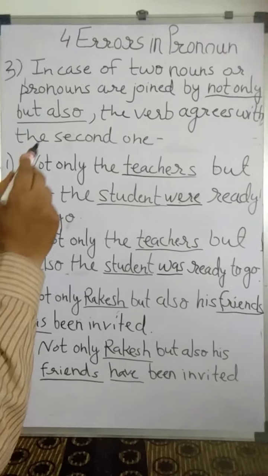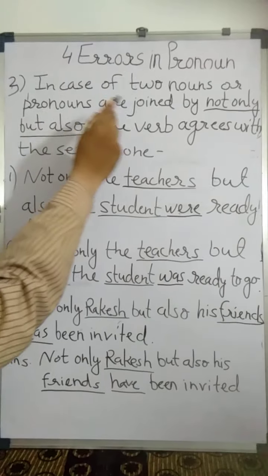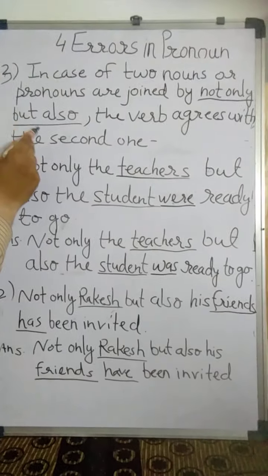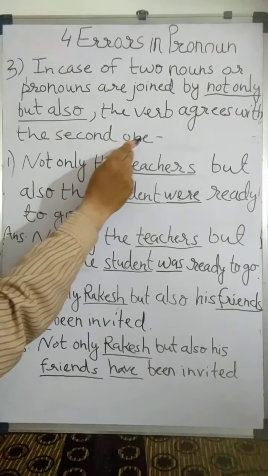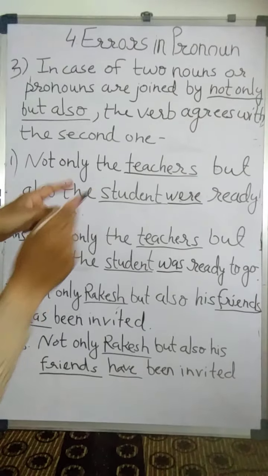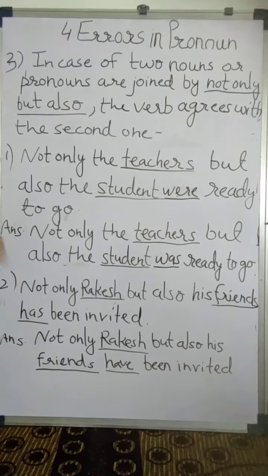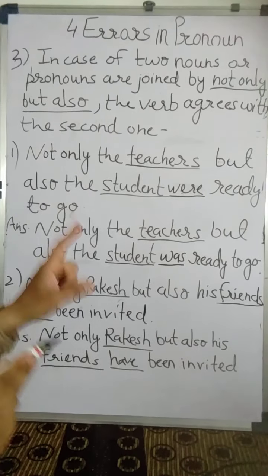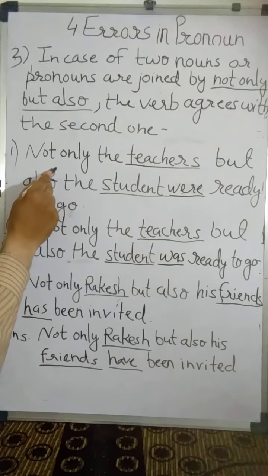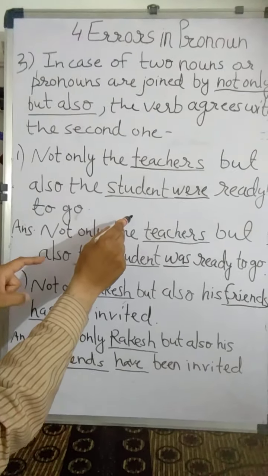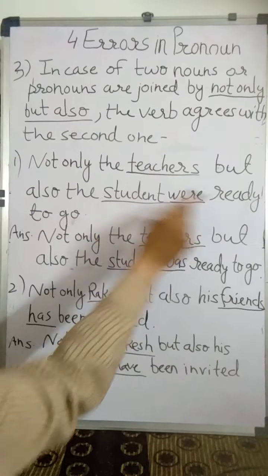Our third and last rule in pronoun. In case two nouns or pronouns are joined by not only but also, the verb or helping verb agrees with the second one. In as well as it agrees with the first one. In not only but also it agrees with the second one. Example number 1. Not only the teachers but also the student were ready to go.